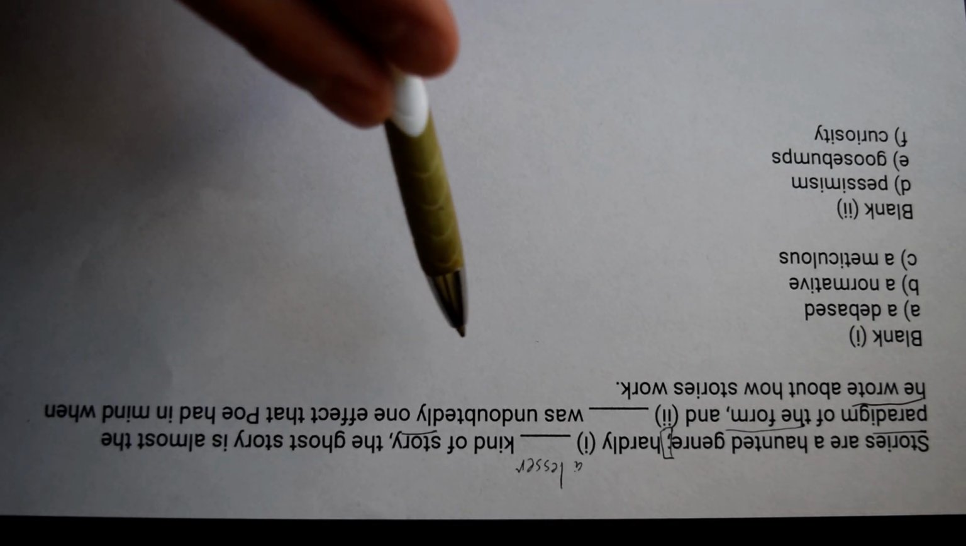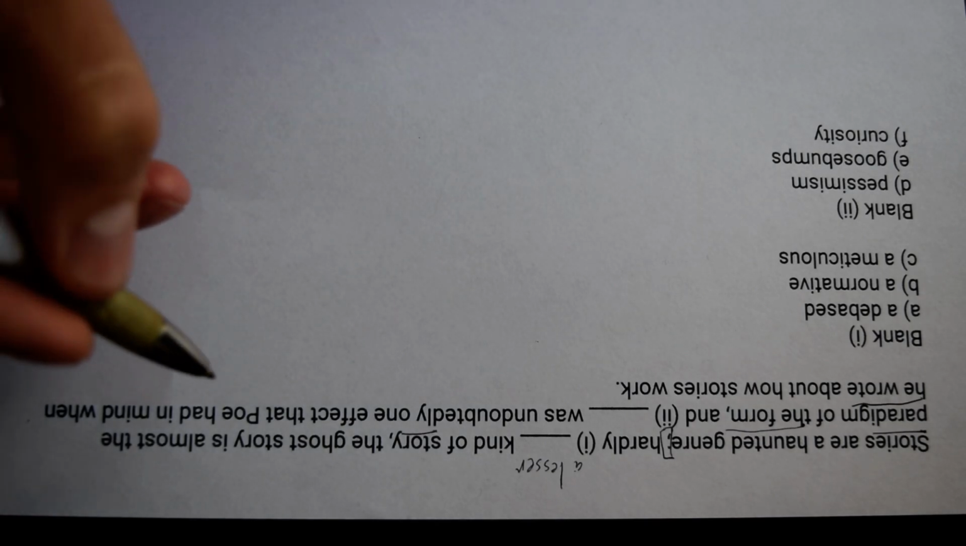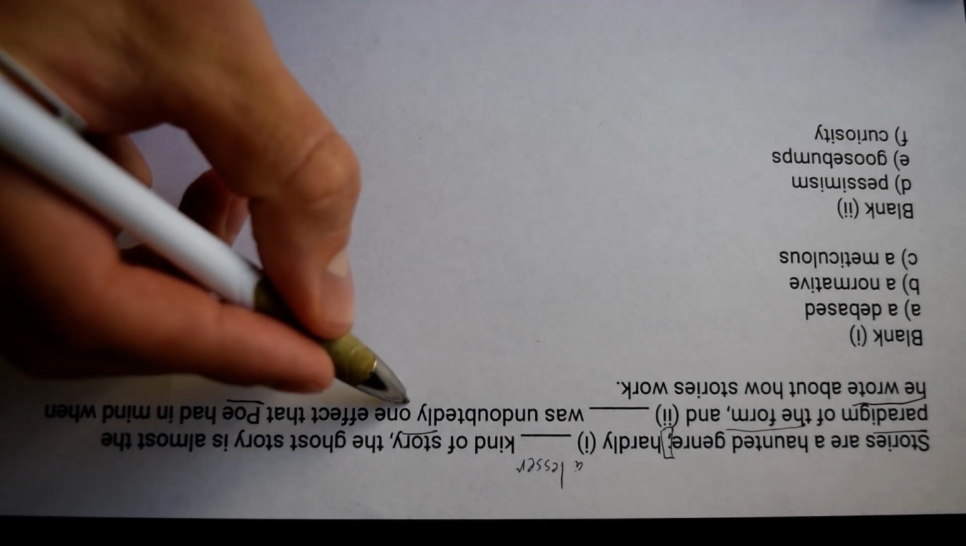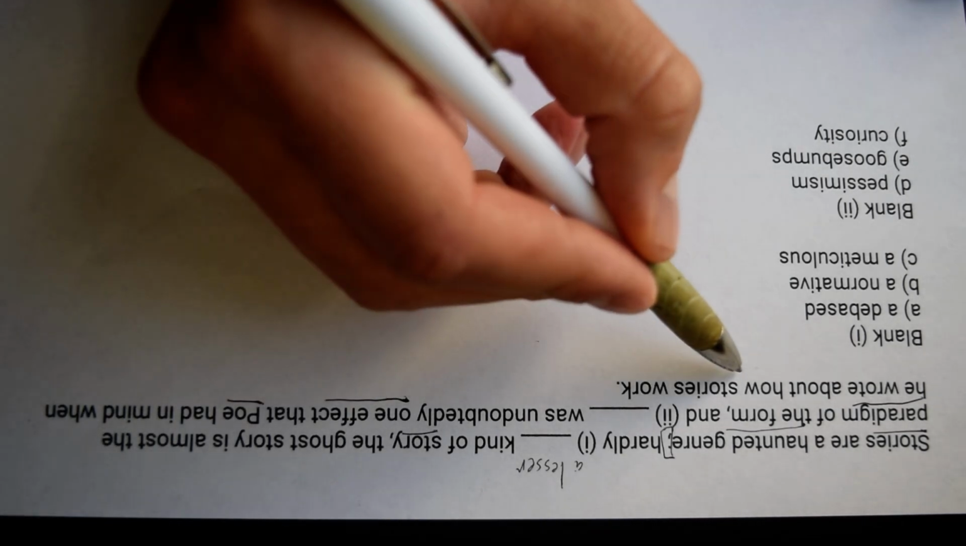Now we continue on. And blank was undoubtedly one effect that Poe, I'm assuming Edgar Allan Poe, had in mind when he wrote about how stories work. Okay, so we might know Poe, we might know that he wrote some really spooky, interesting stories, and we're talking about one effect that Poe had in mind when he wrote about how stories work. He's writing about how stories, as the storytelling form, work on us.